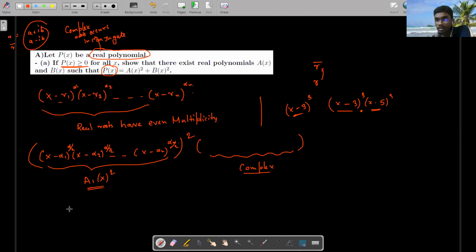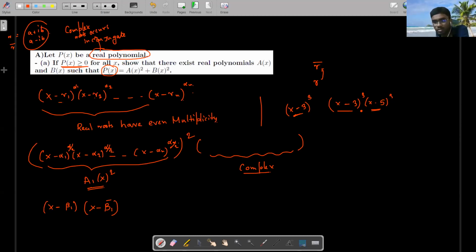Every root in the complex part occurs in conjugate pair, right? So if x minus beta is a root, since I already used alpha, let's take beta, then x minus beta bar is also a root, right? Bar means the conjugate.